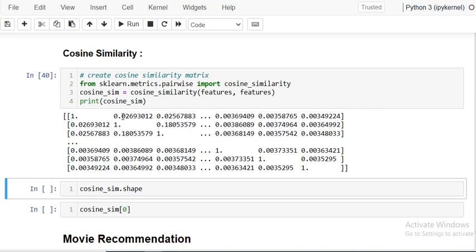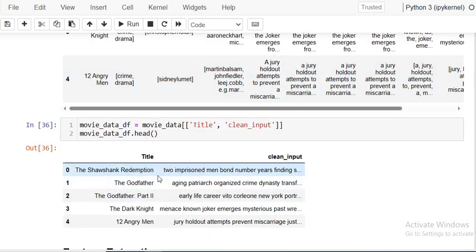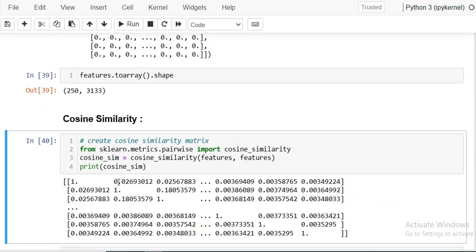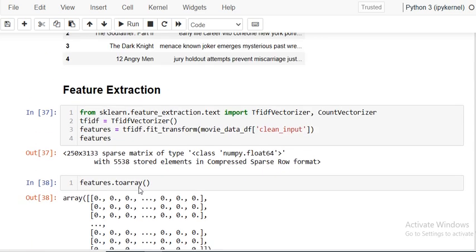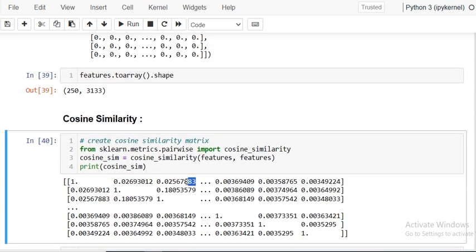So 1 to 250. The first one, we know, is Shawshank Redemption. Shawshank Redemption is matching with itself, so it is giving 1. Then the second movie is Godfather. Godfather is matching with Shawshank Redemption by this much score. Then the third movie, Godfather Part 2, is matching with this. These two movies are similar because this is Godfather 1 and Godfather 2. But the second one is this one, matching with itself, so it's a 1.